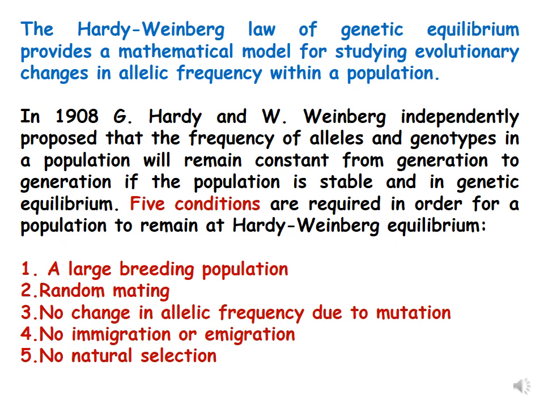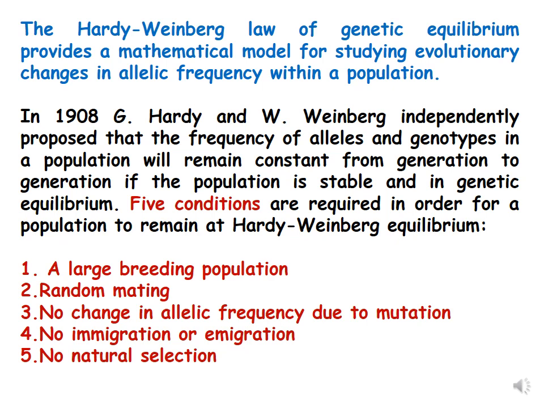Second is that there should be random mating between the individuals of that population. Third is no change in allelic frequency due to mutation. So in that population there will be no mutation, so that the Hardy-Weinberg equilibrium is maintained. Then fourth is no migration or immigration, and fifth is no natural selection.